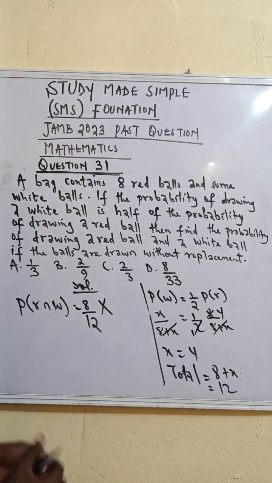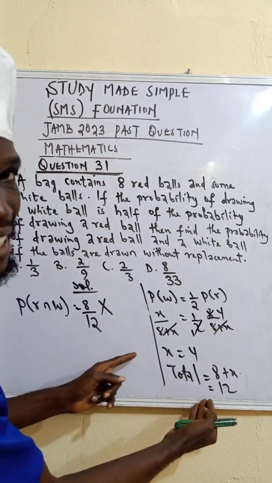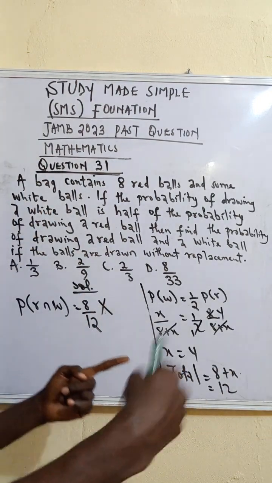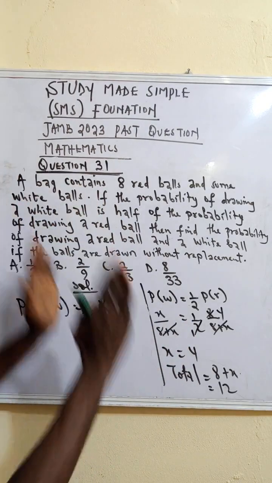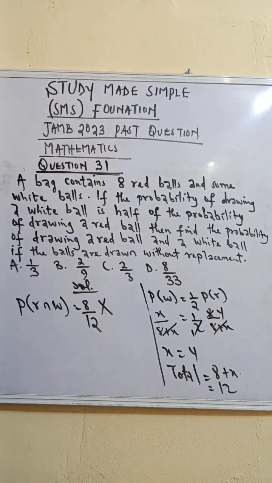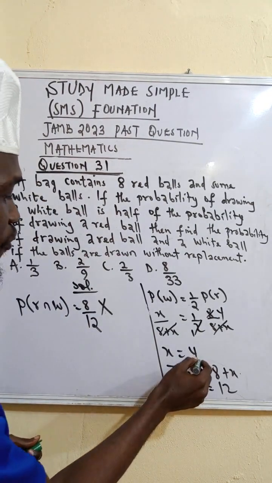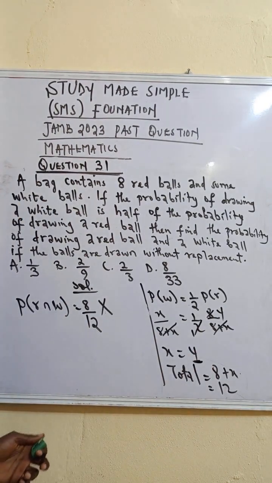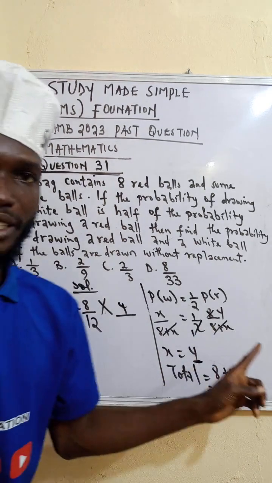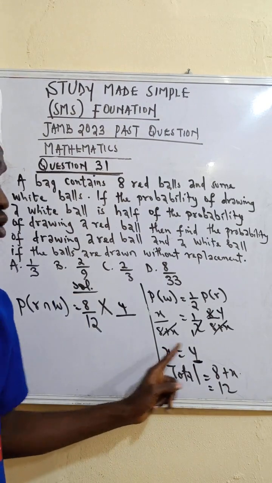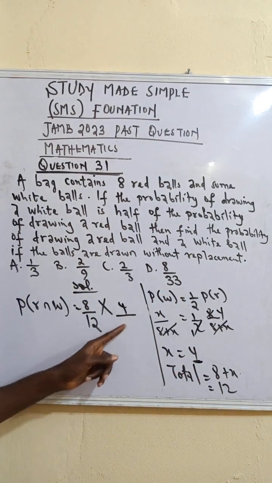Now, what's the probability of picking white after already picking red? You know that the total will reduce, but the number of white still remains the same. What's the number of white? That's 4. So that's 4 all over the total.